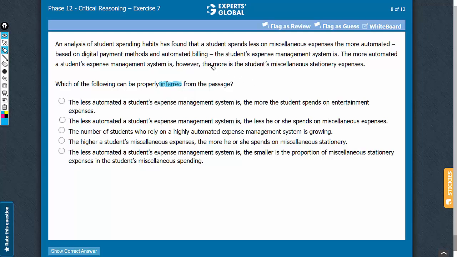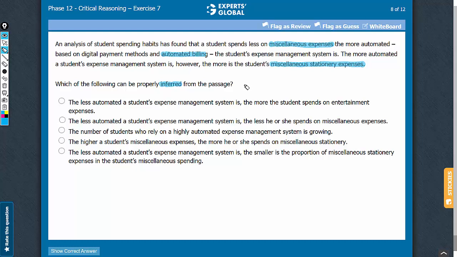Also note that the argument talks about automated billing and its effect on students' miscellaneous expenses and students' miscellaneous stationery expenses. Please note that miscellaneous stationery expenses would be a part of all miscellaneous expenses. So this answer choice only deals with proportion of miscellaneous stationery expenses as part of miscellaneous expenses and has no reference to any absolute number of expenses. This observation is important in solving this question correctly.